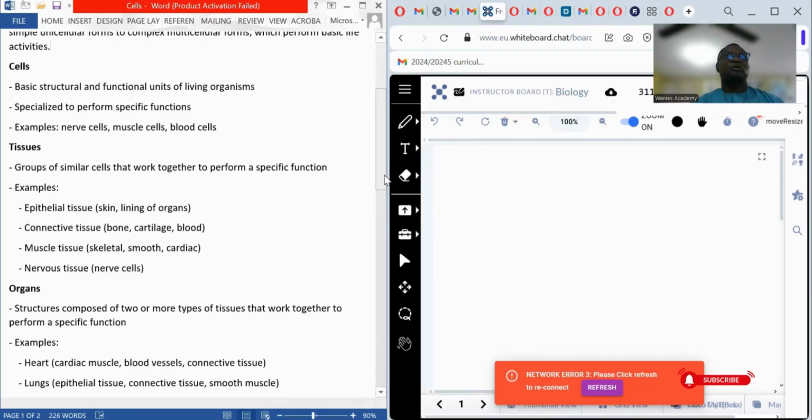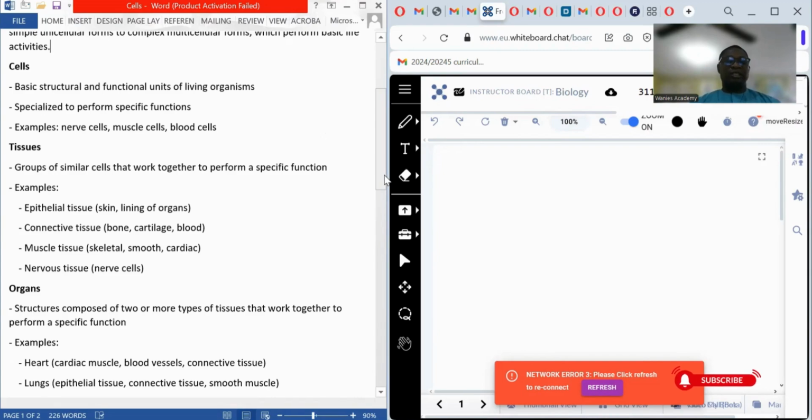Now we have some specialized cells found in organs like the heart. The cells of the heart are aligned to carry out cardiovascular activities of pumping blood around the body. So a cell is a simple, minute, unicellular sector or part of a living organism. It determines the structure and functions of all units of living organism. Examples of cells include the nerve cell, muscle cell, the blood cell, etc.